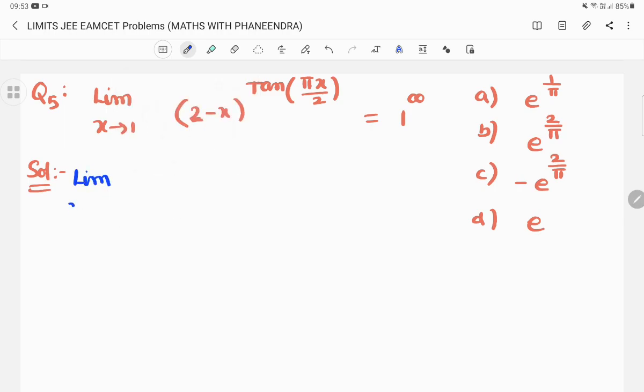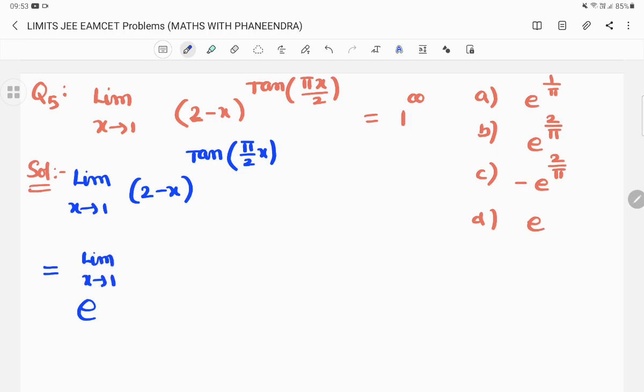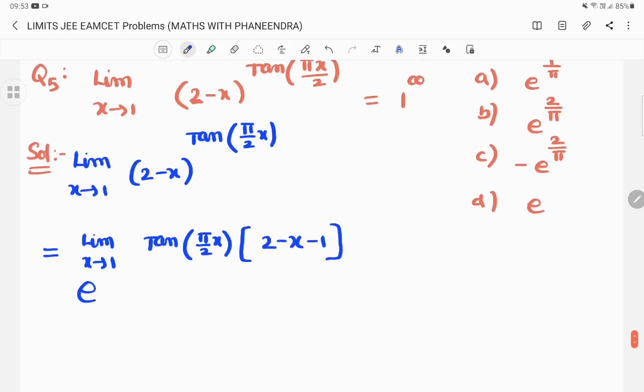limit x tends to 1, 2 minus x whole power tan of pi by 2x is equal to e power limit x tends to 1, tan of pi by 2x into 2 minus x minus 1. So g of x into f of x minus 1 completed.